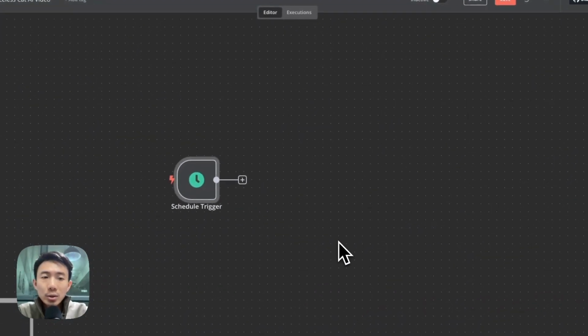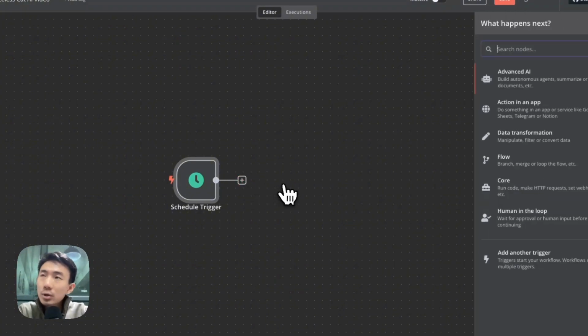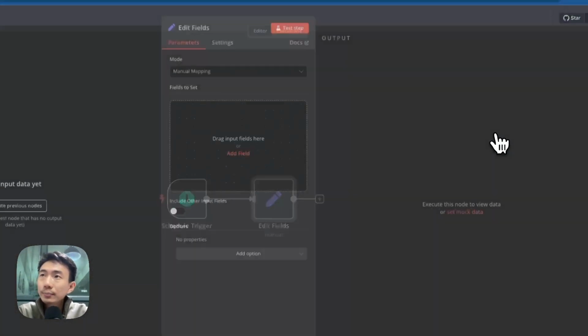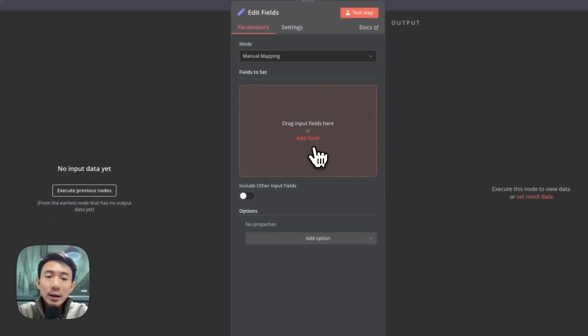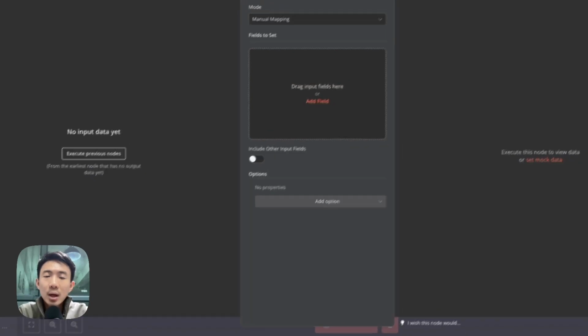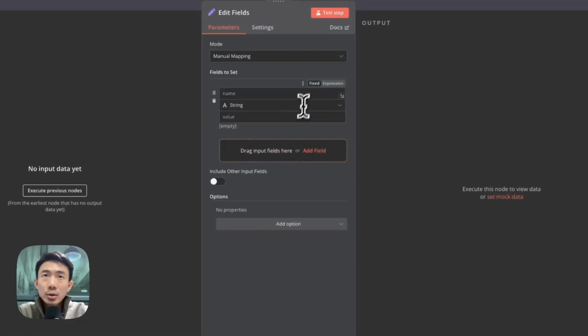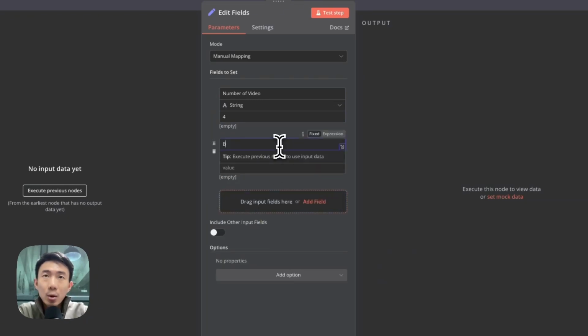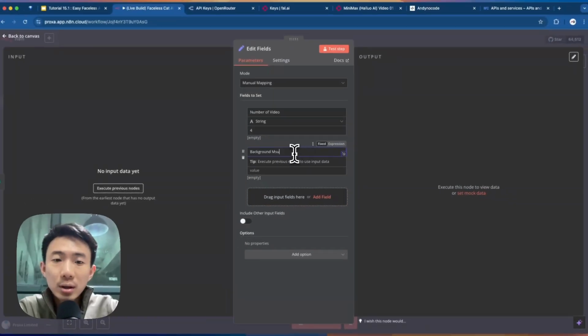And we are going to have another node. We can search for edit fields. So we are going to have some custom fields here. The first one we are going to add is the number of videos, and we are going to put 4 here, and we are going to add another field called background music.